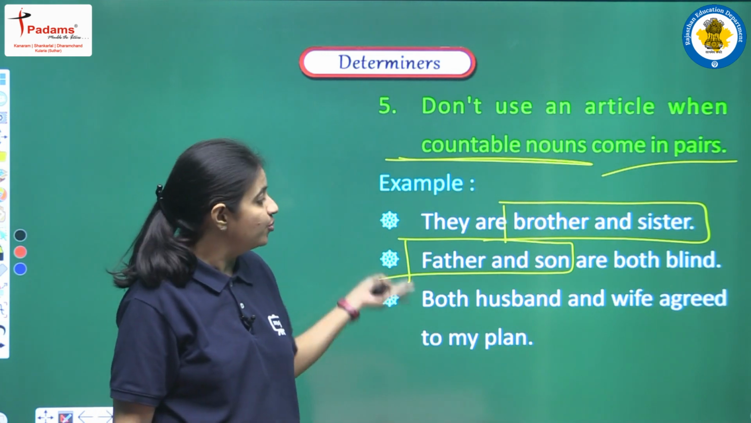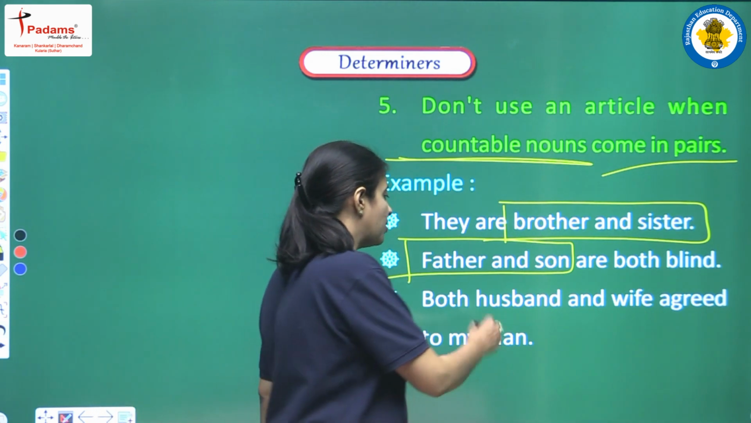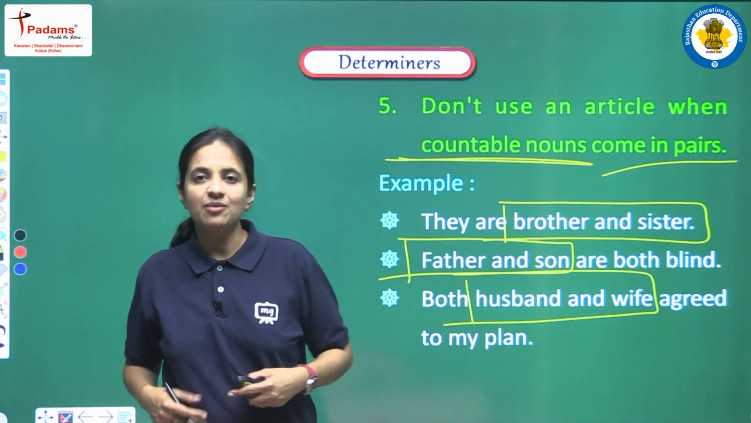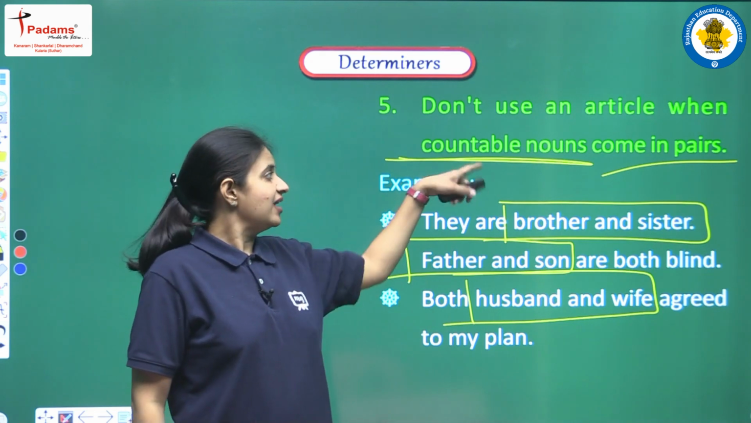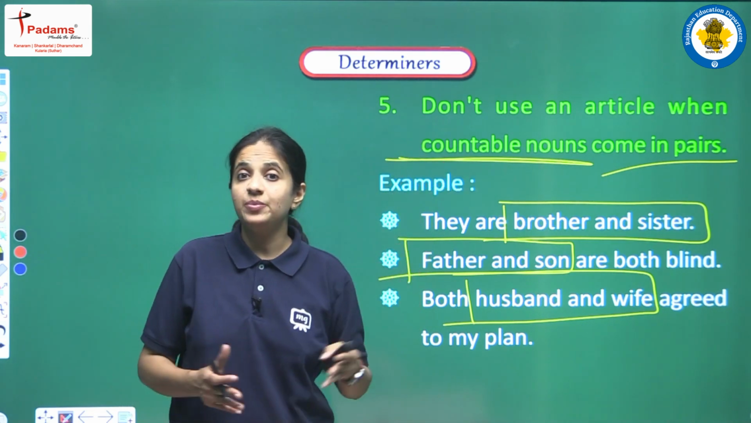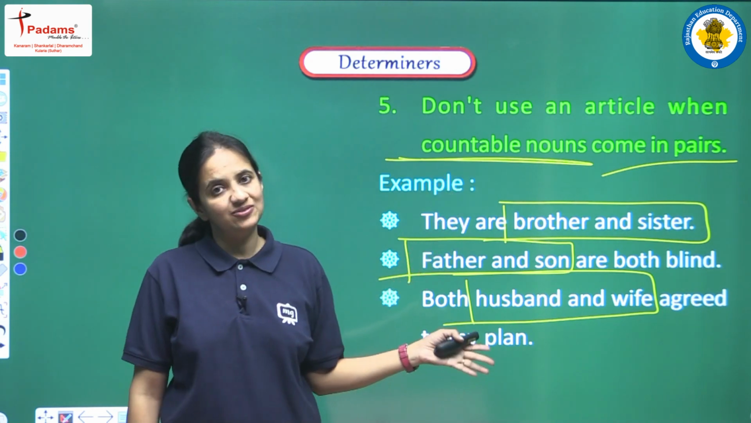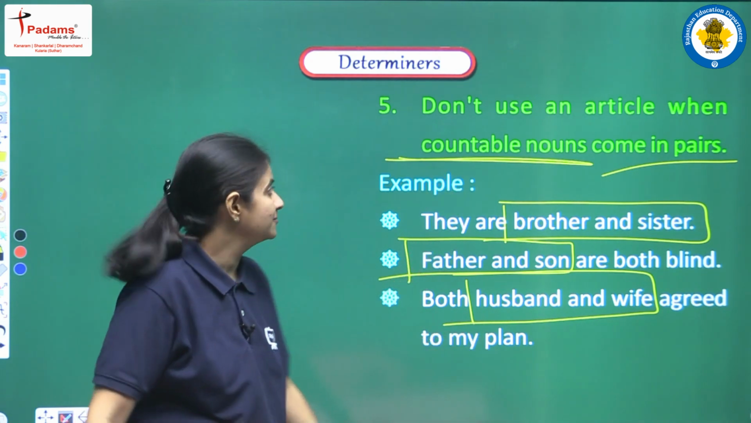Next example is: both husband and wife agreed to my plan. Again we have husband and wife, we are talking about one pair. So whenever we have countable nouns as in a pair, at that time we cannot use any articles. And yes, we have discussed some of the examples.